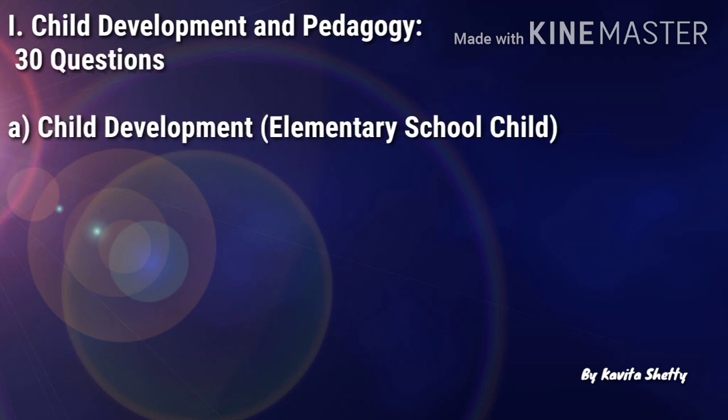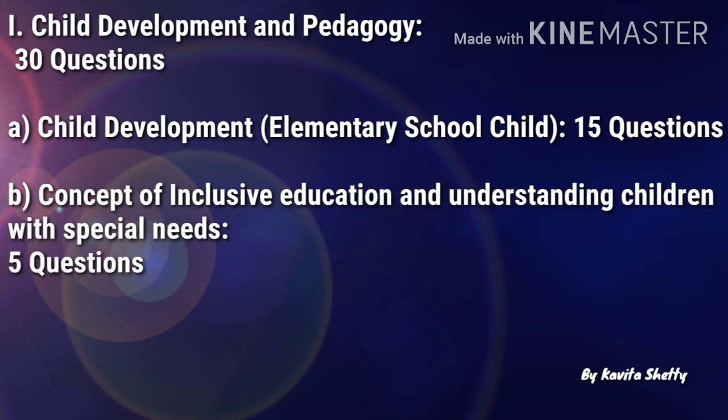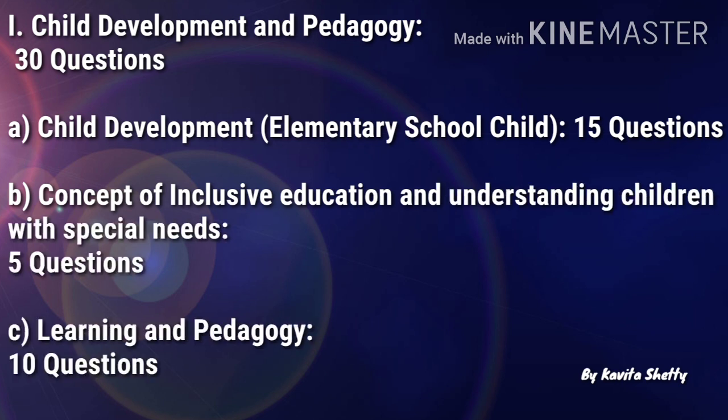The syllabus for paper second is the same as paper 1, but there are some differences due to the difference in primary and elementary stages. So again section 1 is child development and pedagogy. There are 30 questions which are divided into 3 subtopics. Subtopic A is child development, and it is for the elementary school child. There are 15 questions under this, and it includes concept of development, relationship with learning, principles of development, influence of heredity and